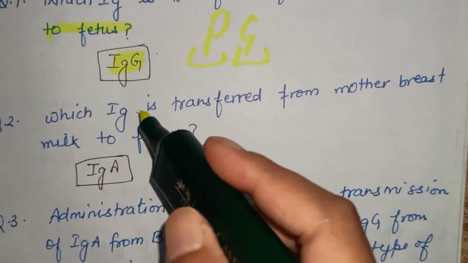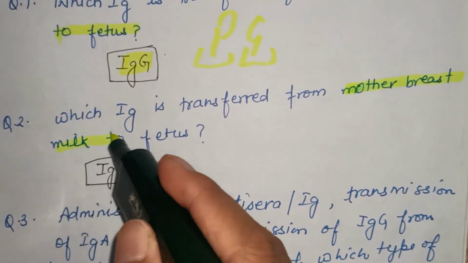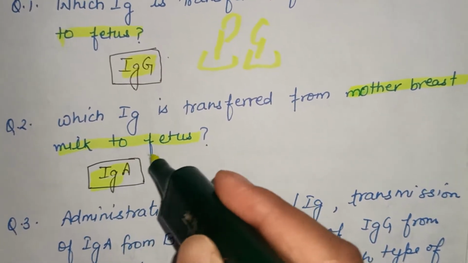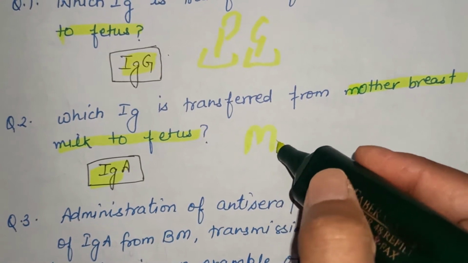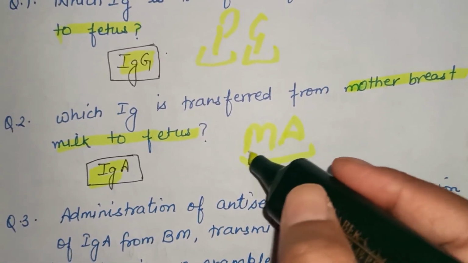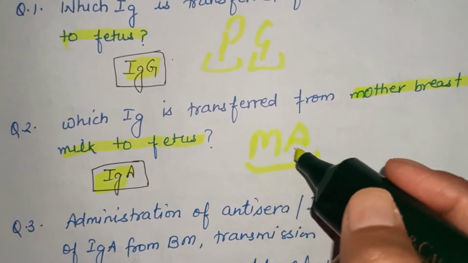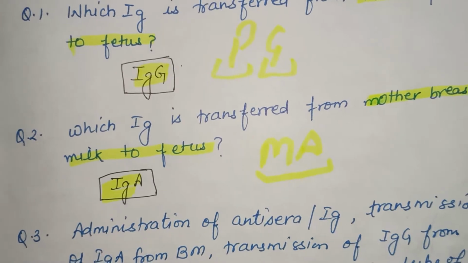Second question: the immunoglobulin transferred from mother's breast milk to the fetus is A, that is immunoglobulin A. How will you learn? In breast milk the immunoglobulin is IgA. You will learn it by Ma means milk: in milk, immunoglobulin A.